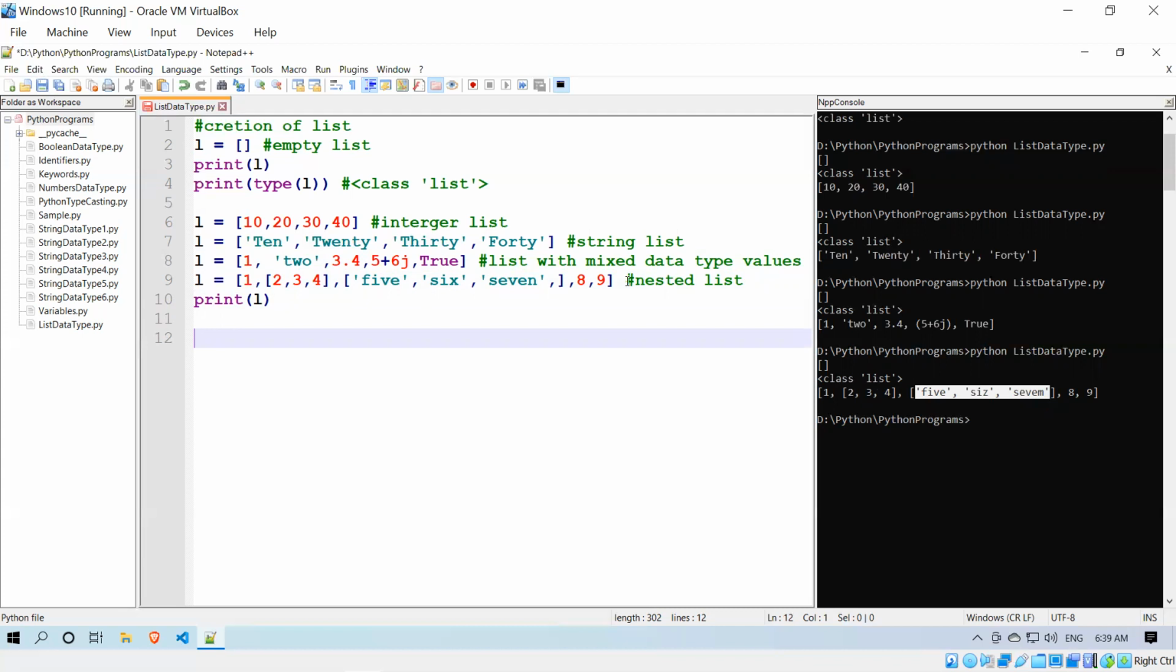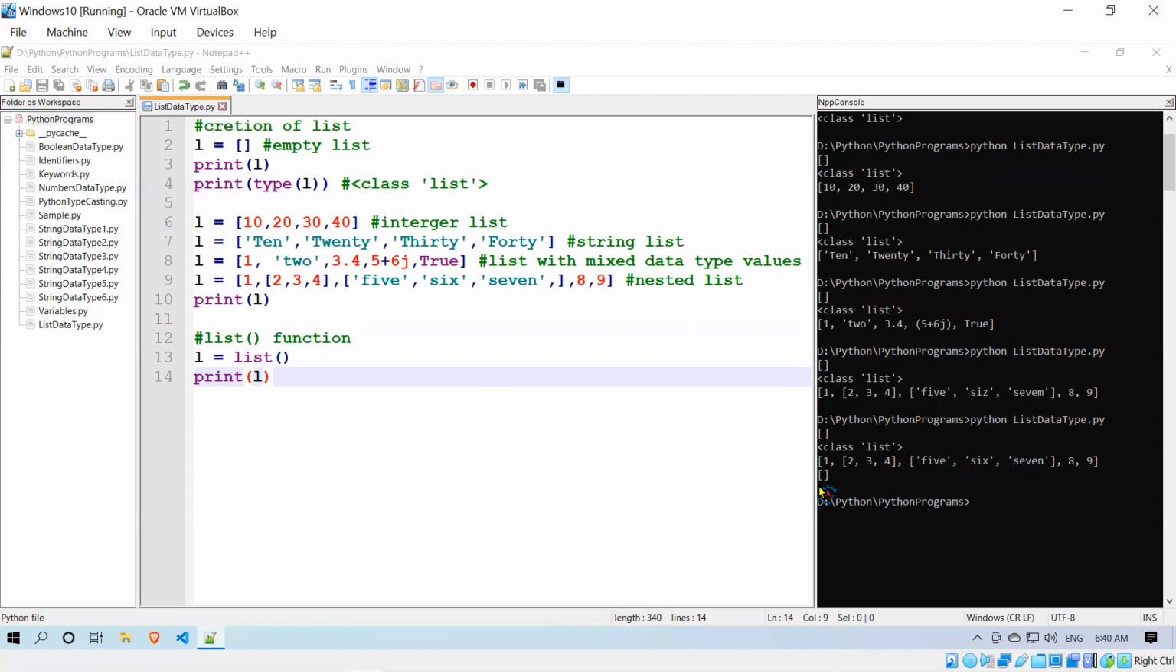So you have one more called the list function. When you talk about the list function, you can also create a list. So L equals list(). Then if I print this L, you can see what happens. The same, you see, an empty list. This way also you can represent an empty list, right? So we'll try to add some values to this.